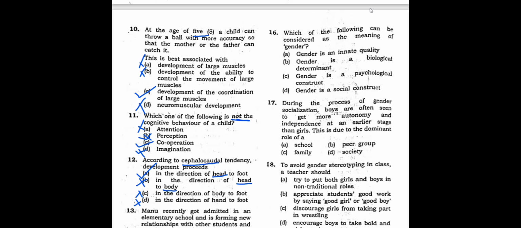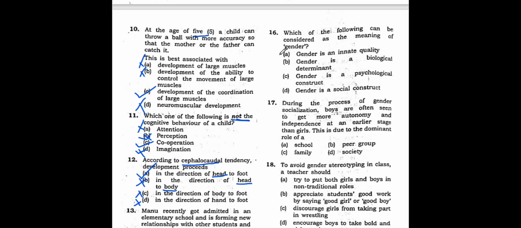Now question number 16, which of the following can be considered as the meaning of gender? See, my dear friends, from gender they have given 3 questions, and all 3 questions are very, very easy. These 3, questions 16, 17, 18, I found to be very easy. So let's see what we have here. What is the meaning of gender?